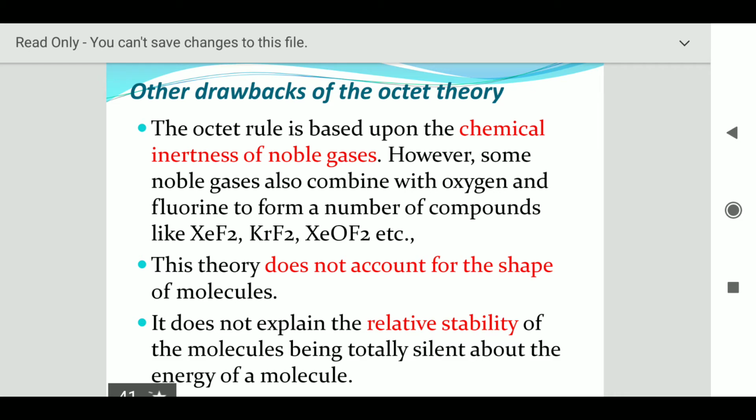Like in other theories we will see the molecular structures and shapes also, but the octet theory does not give any fruitful rule for the structures and the shapes of molecules. So this is one of the major drawbacks. And the next one is that it does not explain the relative stability of molecules with respect to each other, which one is more stable. So it is not able to explain the stability of molecules, being totally silent about the energy of the molecule.